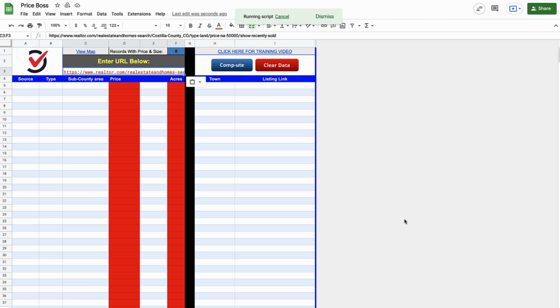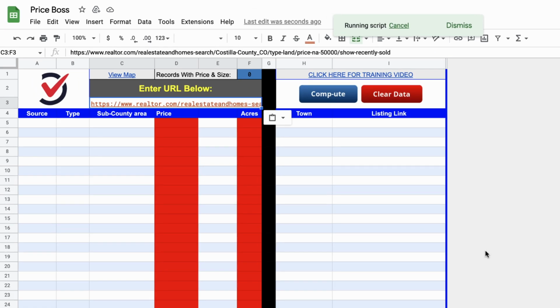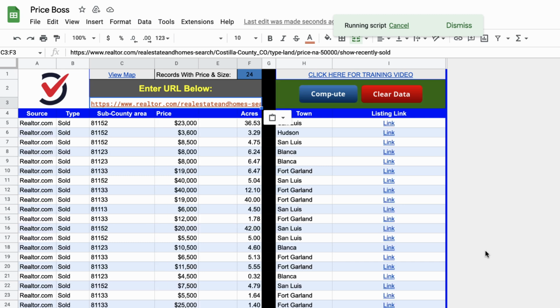And by the way, as I've been hitting these compute buttons throughout this process, I've been editing this video down just for the sake of time. I'd say on average, it's taken about, I don't know, 15 to 20 seconds for these things to actually calculate, just so you have a feel for how long it actually takes to pull in those numbers.